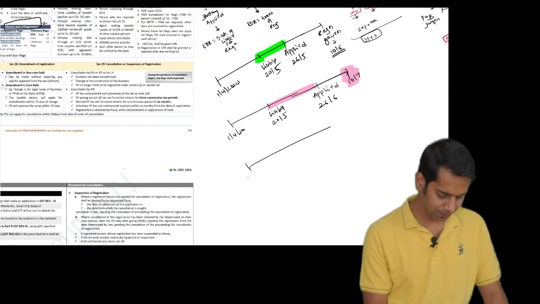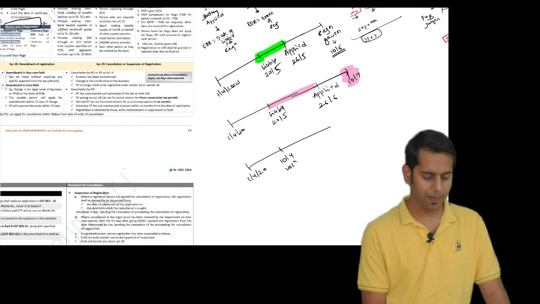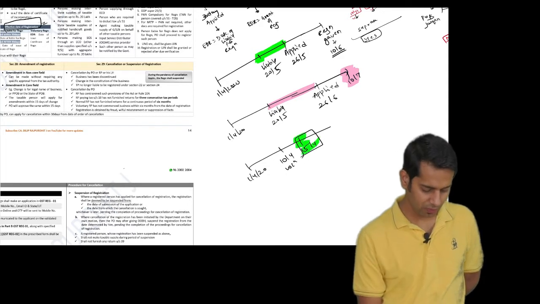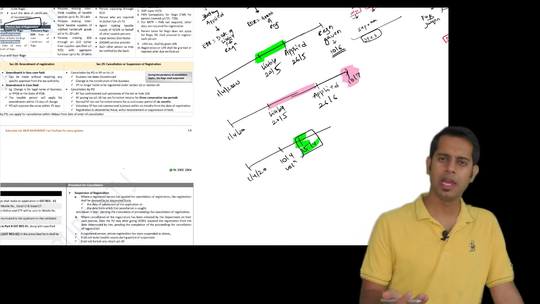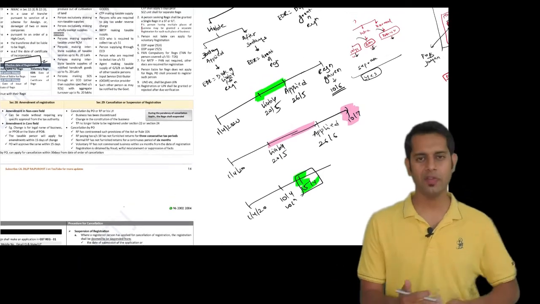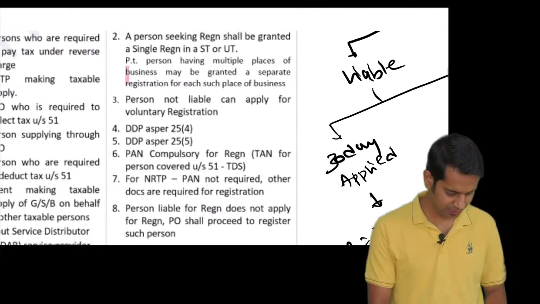Case number 3. I started my business on 1/4/2020. On 10/4, I voluntarily applied for registration. The registration was granted to me on 15/4. The effective date of registration will be 15/4, that is the date of grant of registration certificate. Next point.